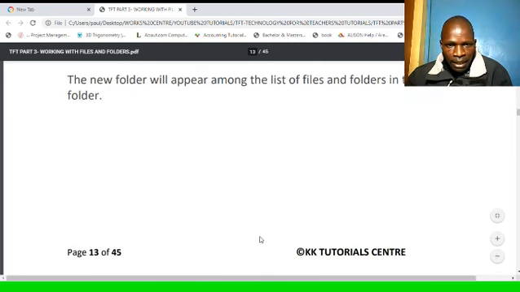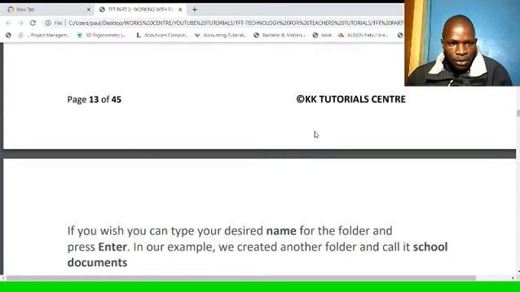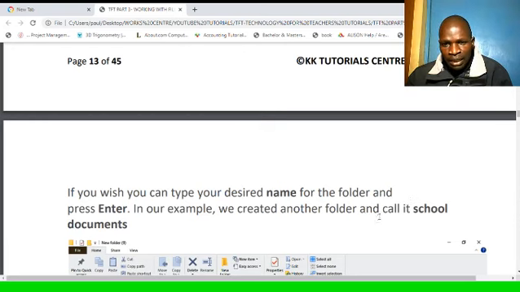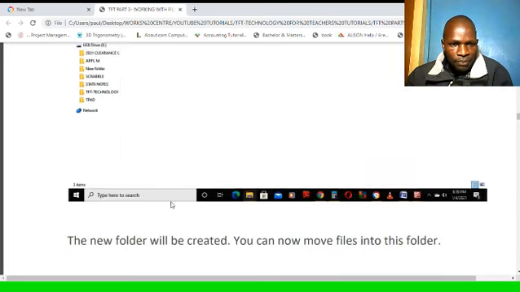The new folder will be among the list of files and folders within the folder. So if you wish, you can type your desired name for the folder and press enter. In the example, we created another folder and called it school documents. So we clicked the new folder here and created and named it school documents.